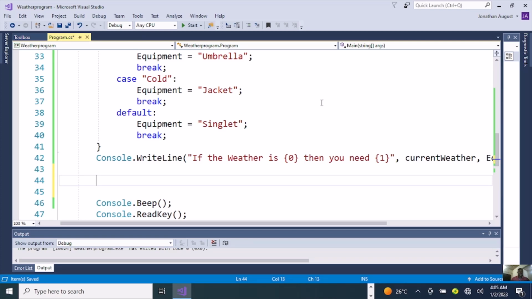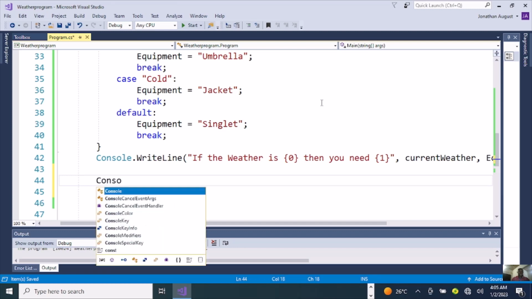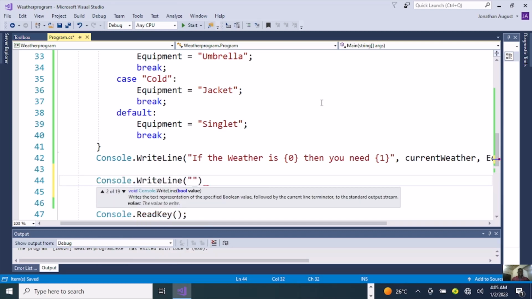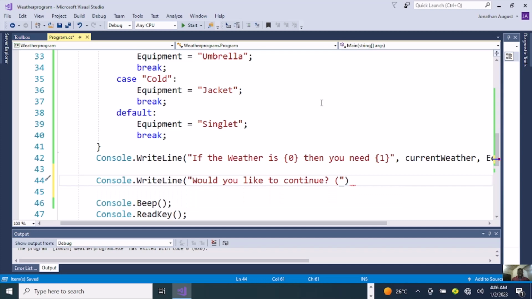So let's write the statement. Would you like to continue? Type Console.WriteLine in string, now: "Would you like to continue?" And if you want to continue, Y equals yes, comma.